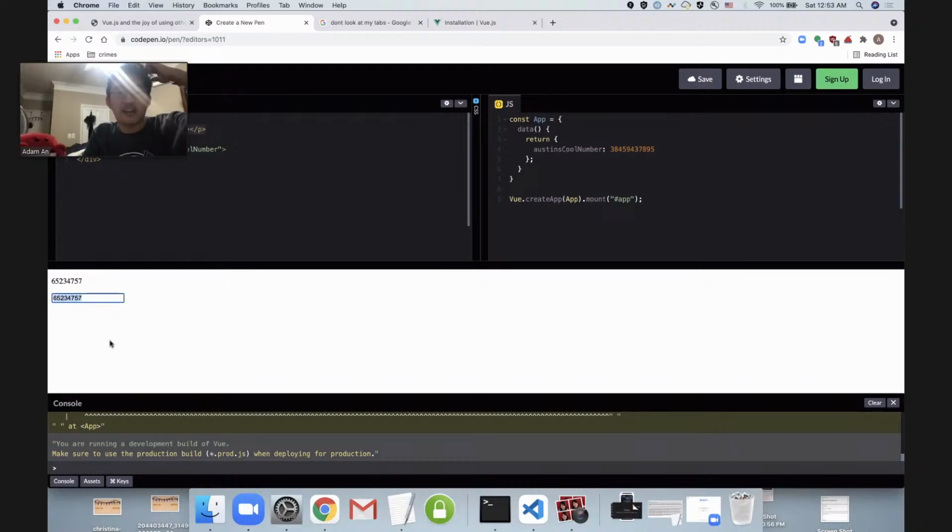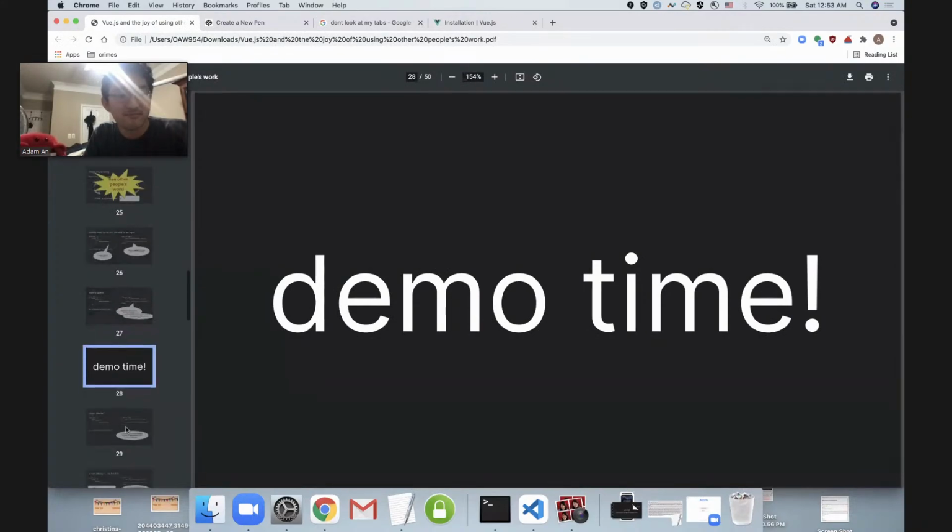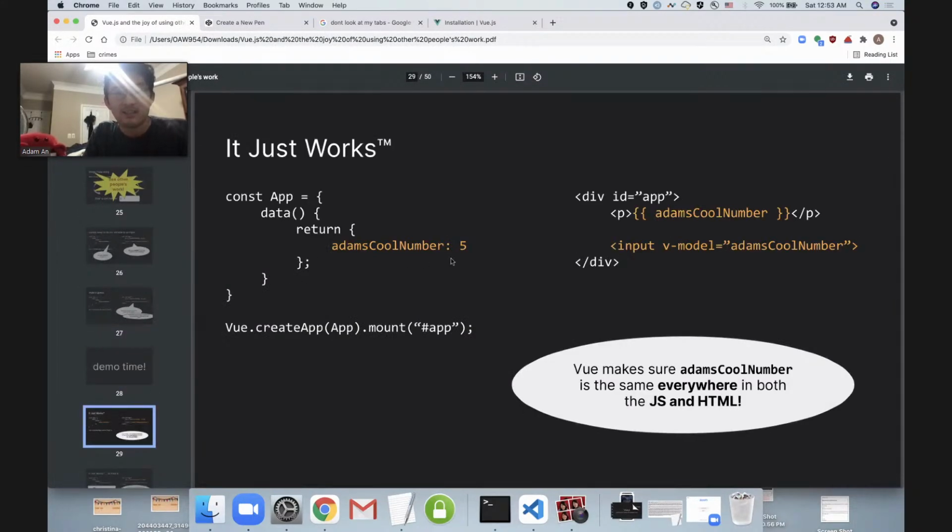So just like that, I have made sure that this one piece of data, even though it's existing in 3 different places, this input box, this paragraph, and inside my code, I've ensured that they will always stay in sync. They will always be the same value. Isn't that easy? Think about if we had to do this manually. It would be so difficult. So yeah, here's my slide just showing you the 3 different places that we have ensured that Adam's cool number will be the same everywhere.